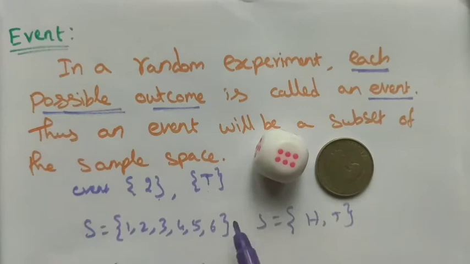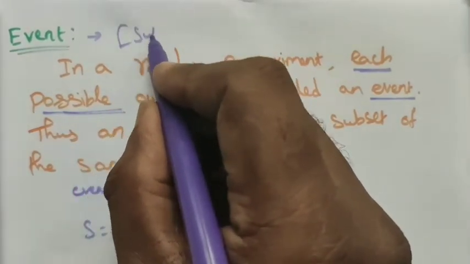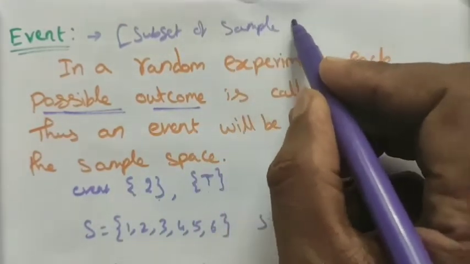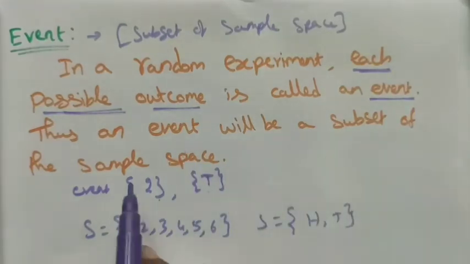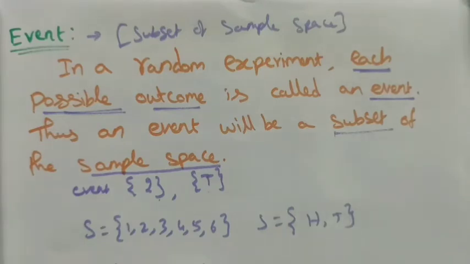So the event is always a subset of the sample space. What is the condition? The event is the subset of the sample space.